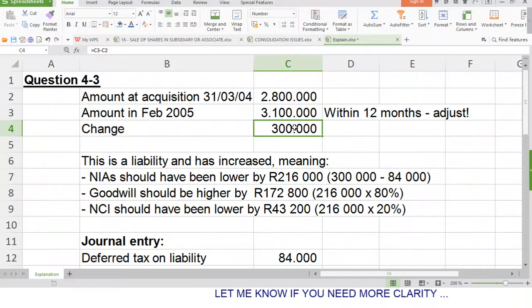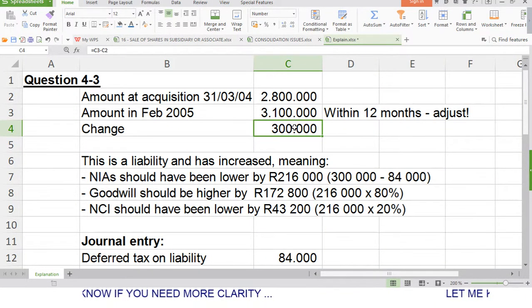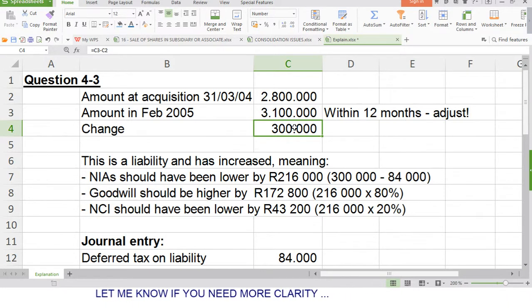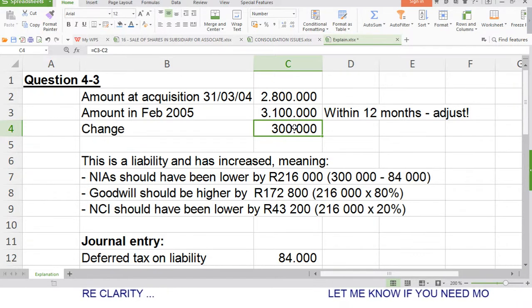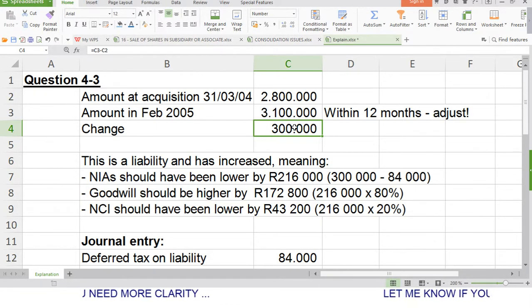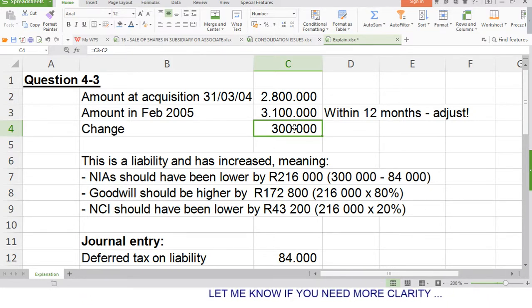So if we remember, in IFRS 9 there is a measurement period that is 12 months or 1 year. It says if there is a change in the fair value that was determined at acquisition, and the change happens, or the information is available within the 12-month period after acquisition date, we make adjustments to whatever amounts were recognized at acquisition.